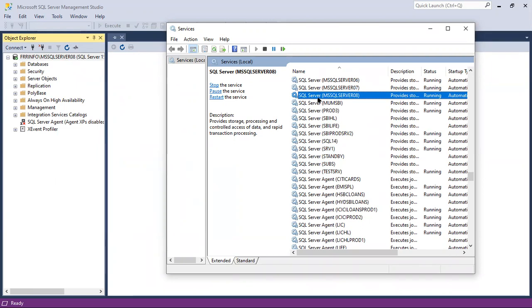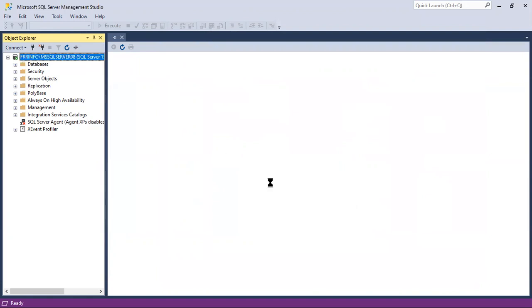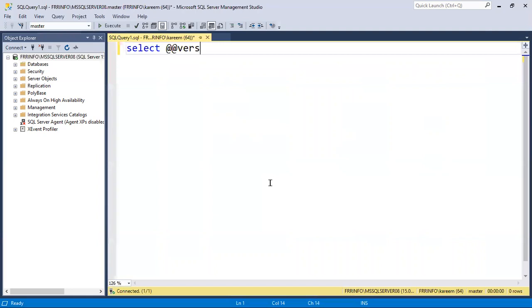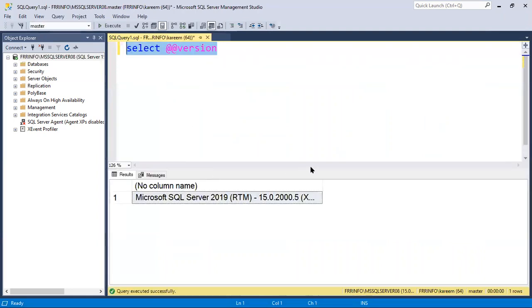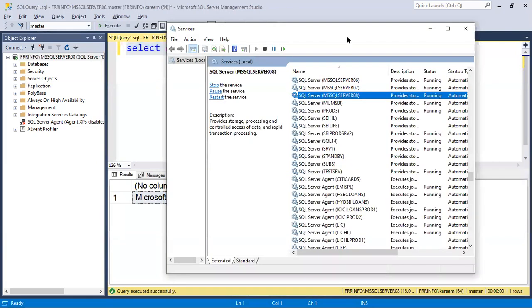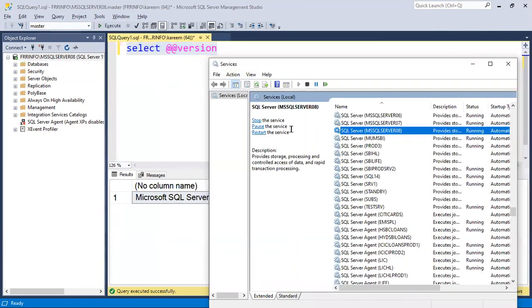Yes, with the same name, one service is created here, SQL Server, MS SQL Server 08, which is currently running. That is the reason we can take a new query and start working with this server. Check here, if I select execute, it works fine. Why? Because remember, in the background, the instance SQL Server service is running. Understood, right?